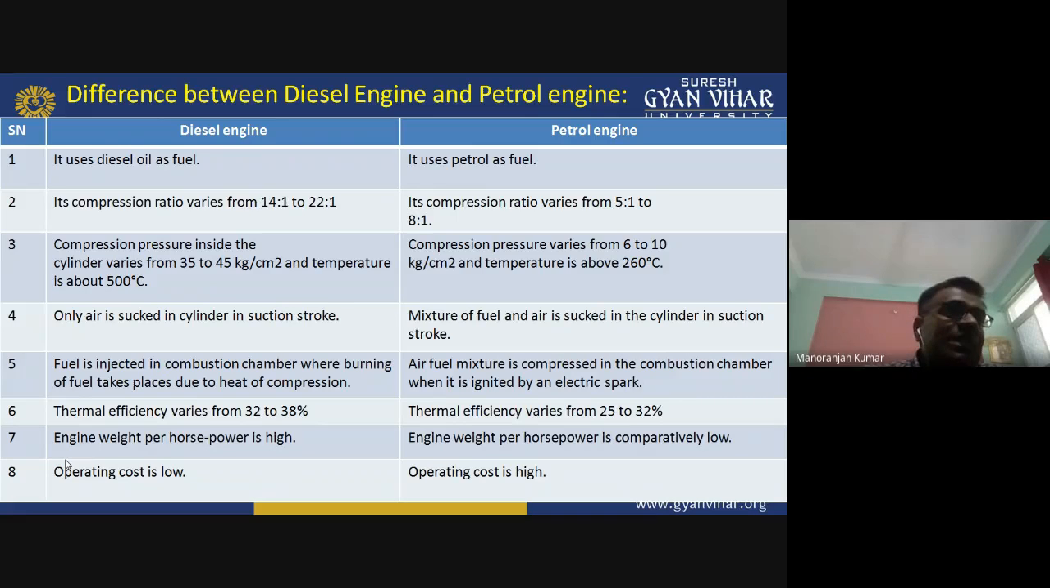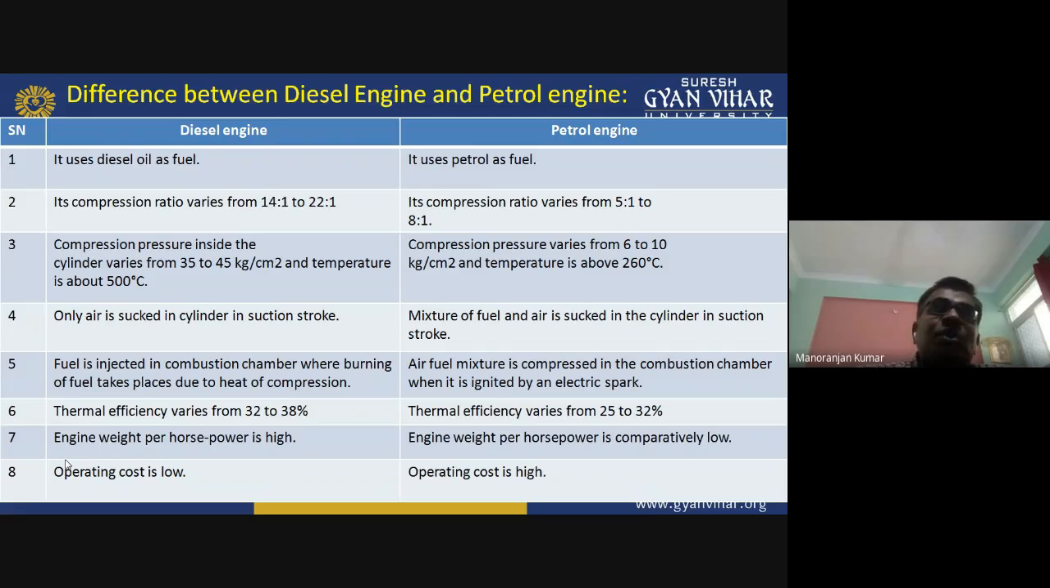In the diesel engine, the fuel is injected in the combustion chamber where burning of fuel takes place due to the heat of compression. But in the petrol engine, the air fuel mixture is compressed in the combustion chamber, where it is ignited by an electric spark. So a spark plug is present in the petrol engine, but in the diesel engine, an injector will be there.